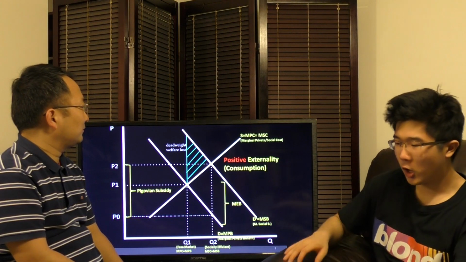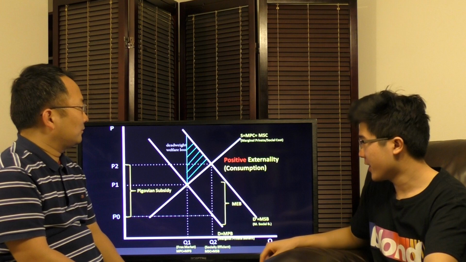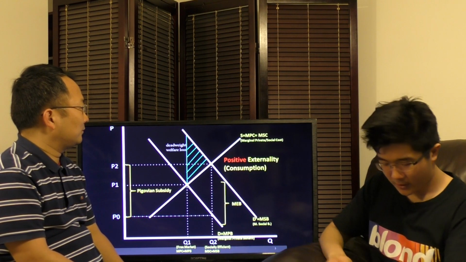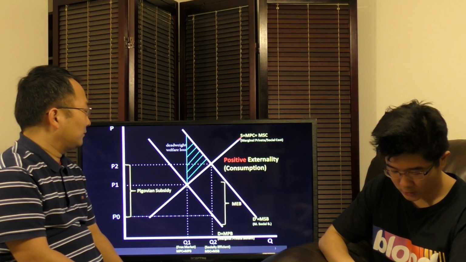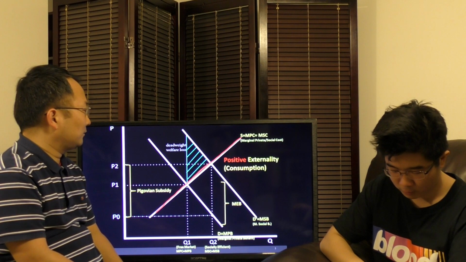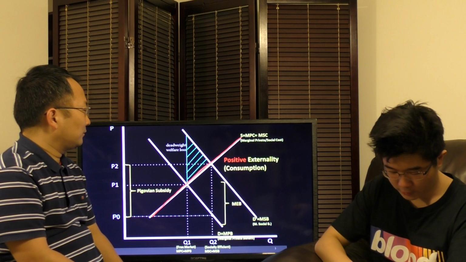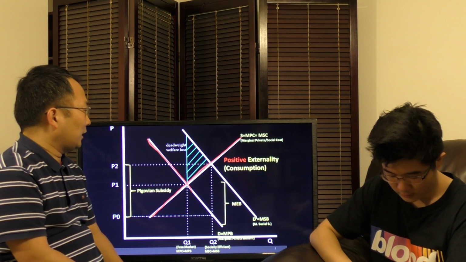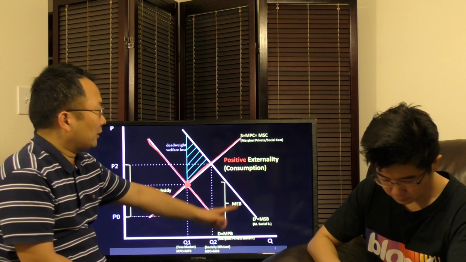So what do we mean by underproducing and overproducing? Well, first of all, let's look at the case of a positive externality in consumption. In this case, in our classical free market, here's our marginal social cost, which equals our supply curve, or our marginal private cost. And our marginal private benefit is also the same as our demand curve. Yeah, so the free market equilibrium always means private benefit equals private cost.